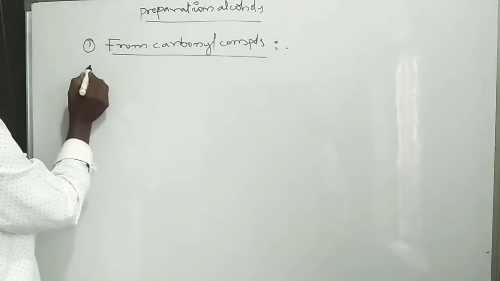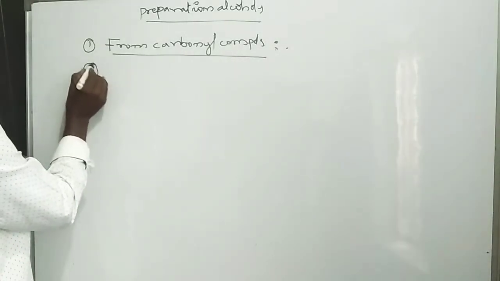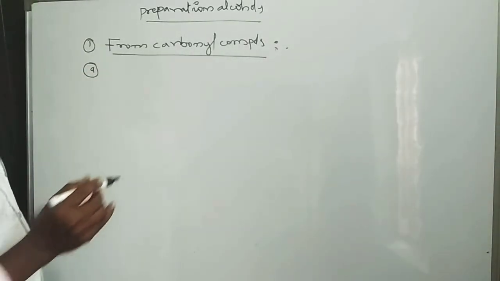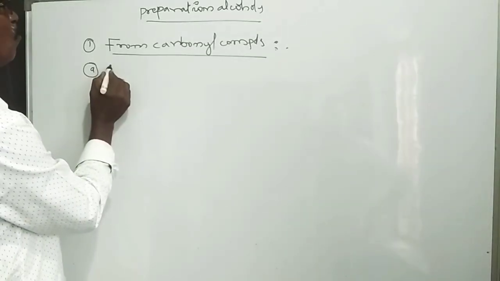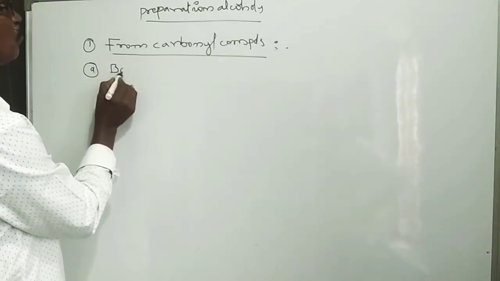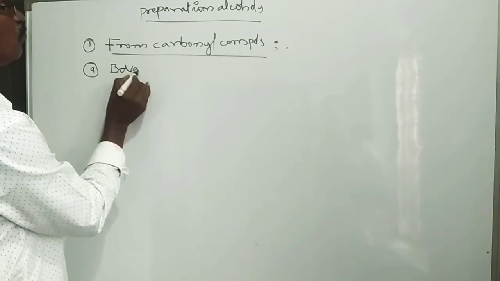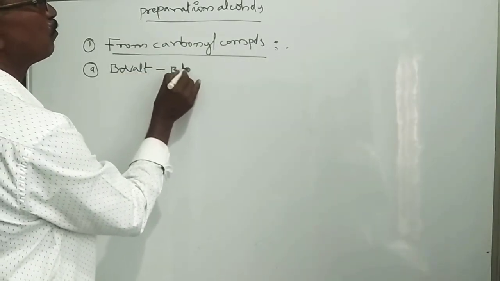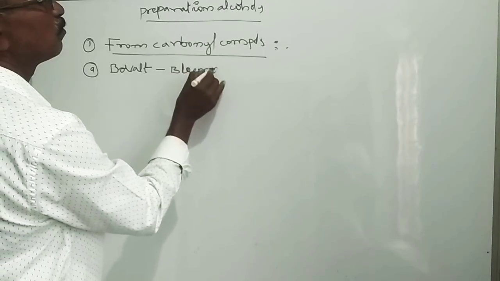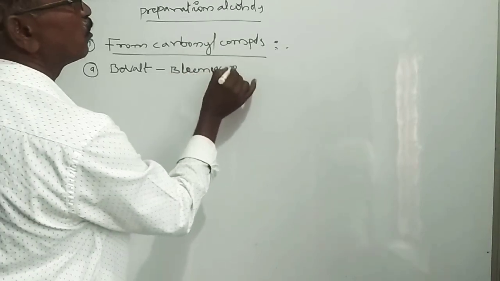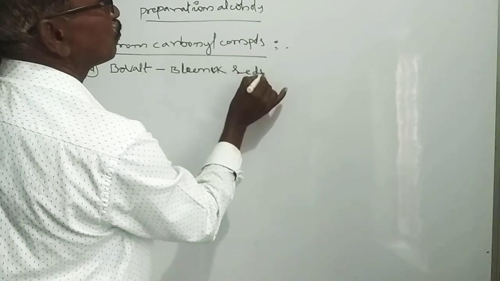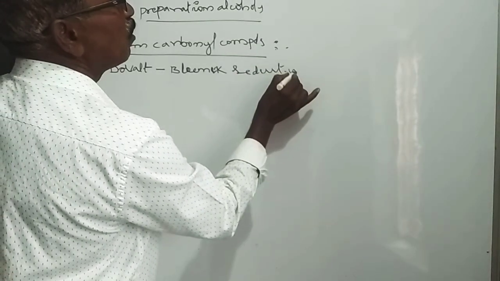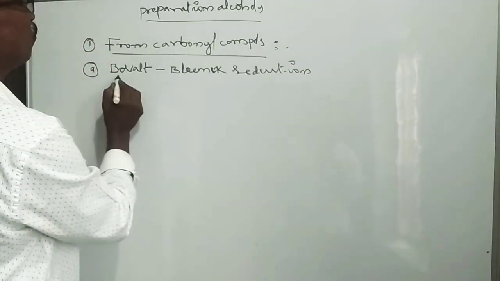Carbonyl compounds, it is number one: Mount Blanc reduction. This is very simple.